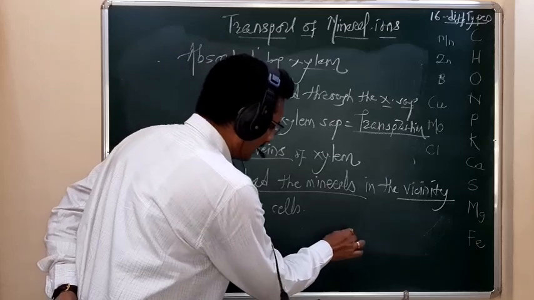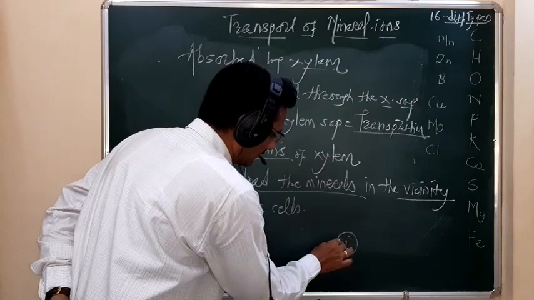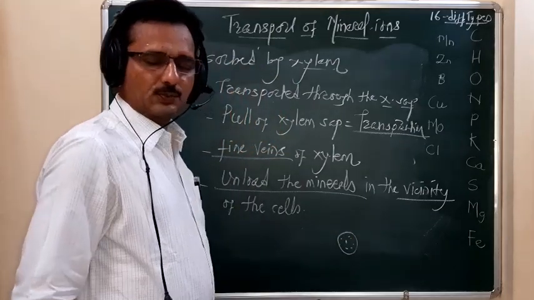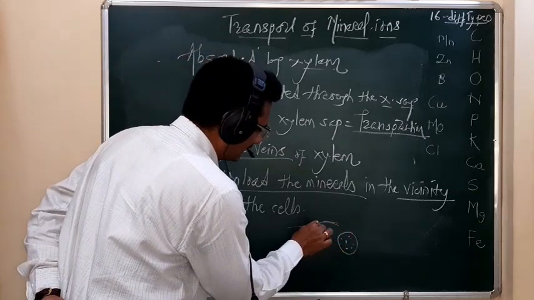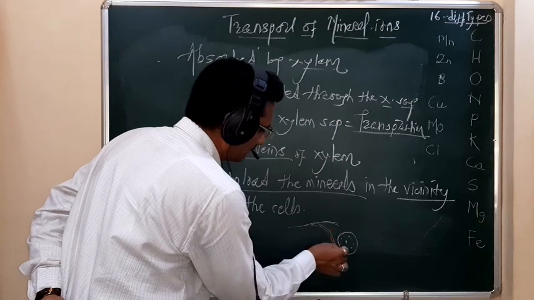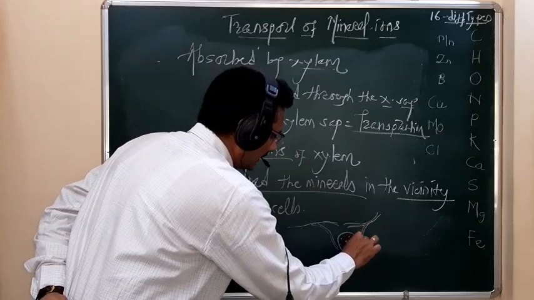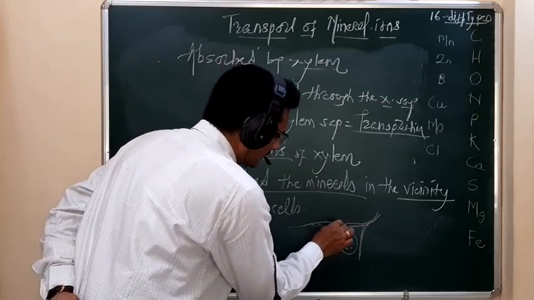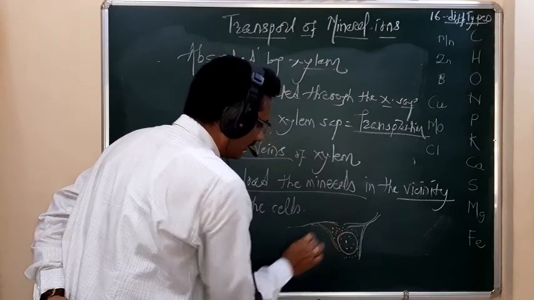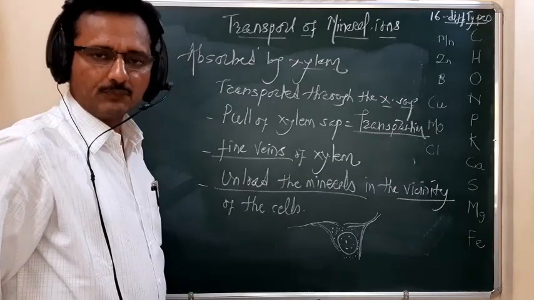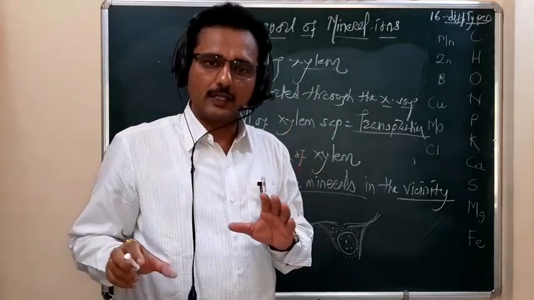So suppose student, this is the cell, and this cell means we have drawn the cells from tissue, and suppose these are the veins. Remember, this vein deposits the mineral ions all along its peripheral area. So the mineral ions remain around the peripheral area of the cell.